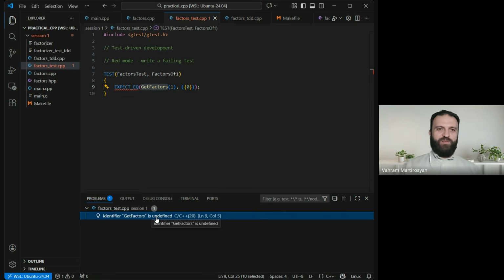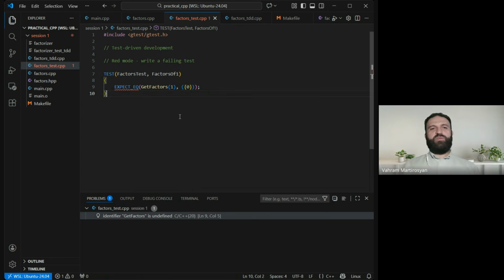I'm sorry, in this case we will, but as you can see, the red line is not even under get factors. Okay, but the problem is with get factors. So it's a little bit confusing, but you will get used to that. Google test is a little bit confusing because of these macros that it is using.